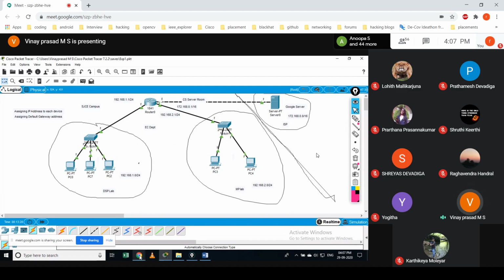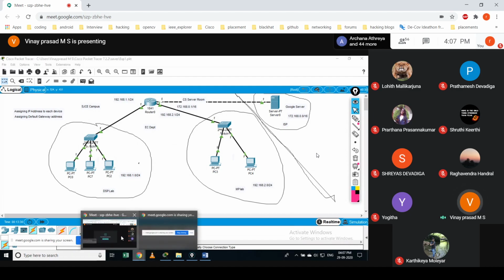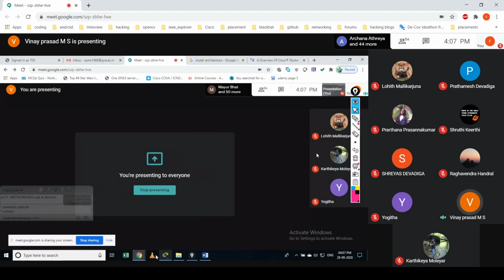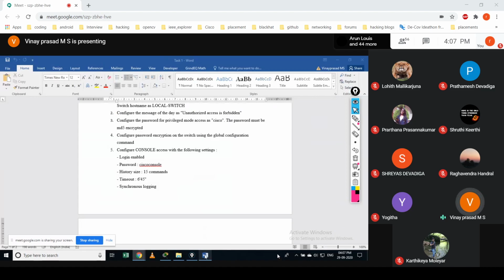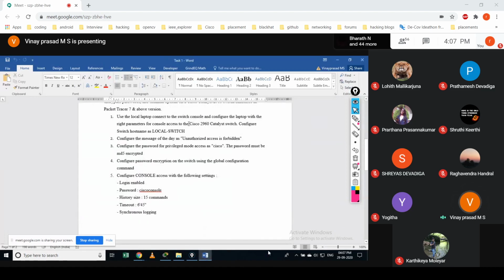Before that, you must understand the architecture of this router. I'm not getting into the switch part. Probably we'll get into that later. In this instruction I had written switch, but you can put a router instead, whatever. Today I'm doing it on the router. I could do it on the switch as well, but we have not discussed the architecture of the switch, so we will explore that later.